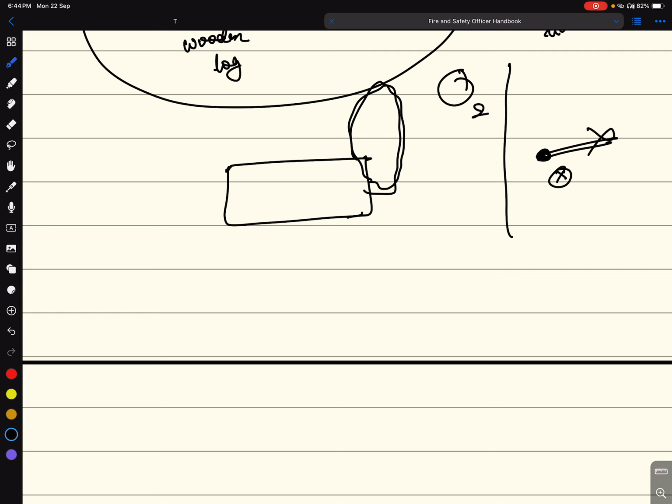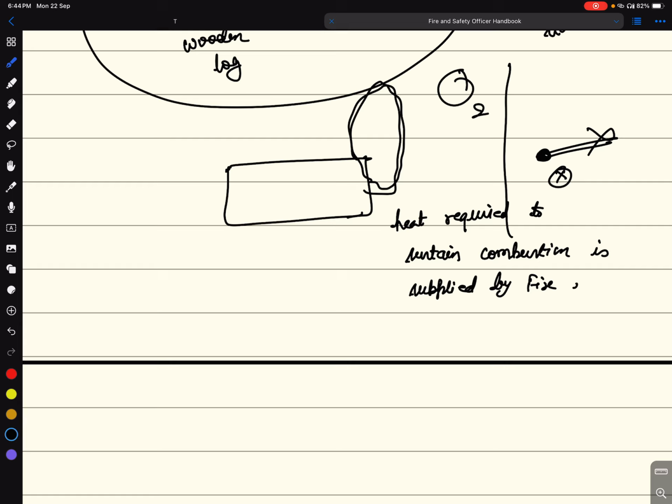This means that the heat required to sustain combustion is supplied by fire itself.